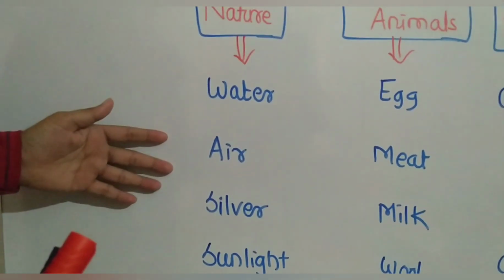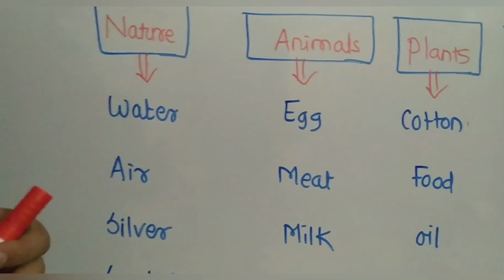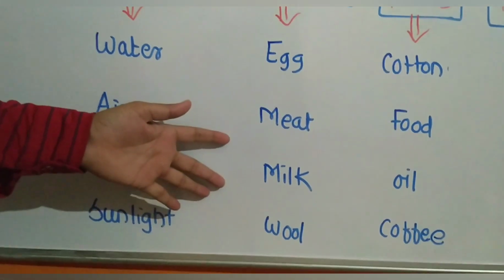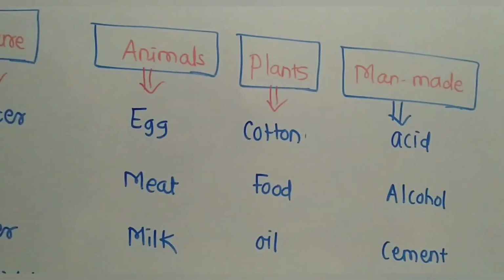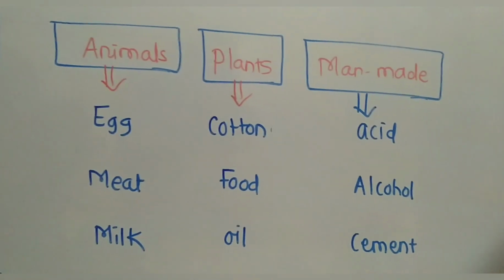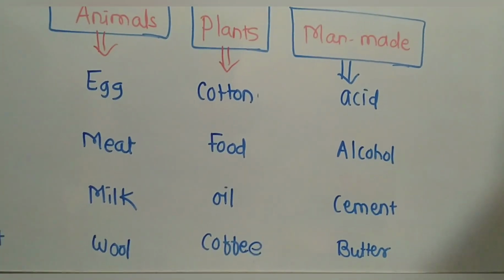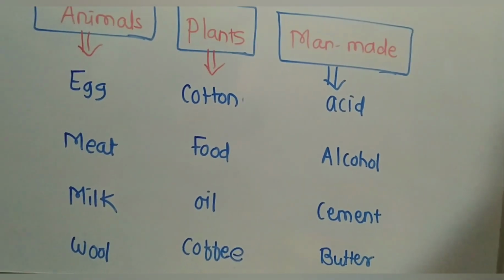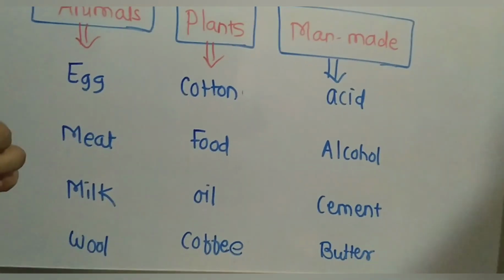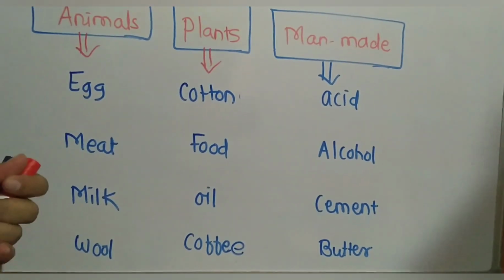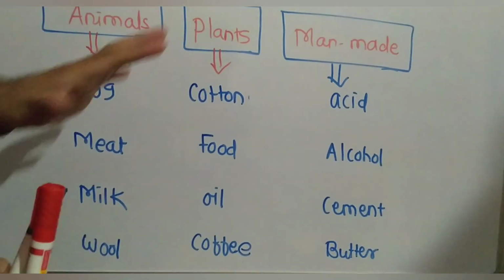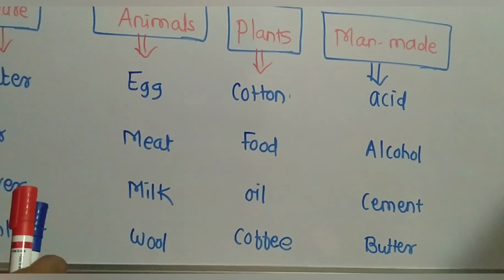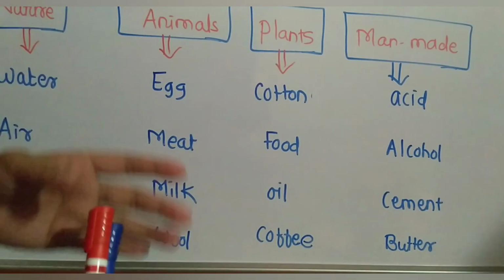The second is animals, like eggs, meat, milk, wool. The third is plants. We get from plants cotton, food, oil, different types of oil, coffee, and some materials are man-made like acid, alcohol, cement, butter.